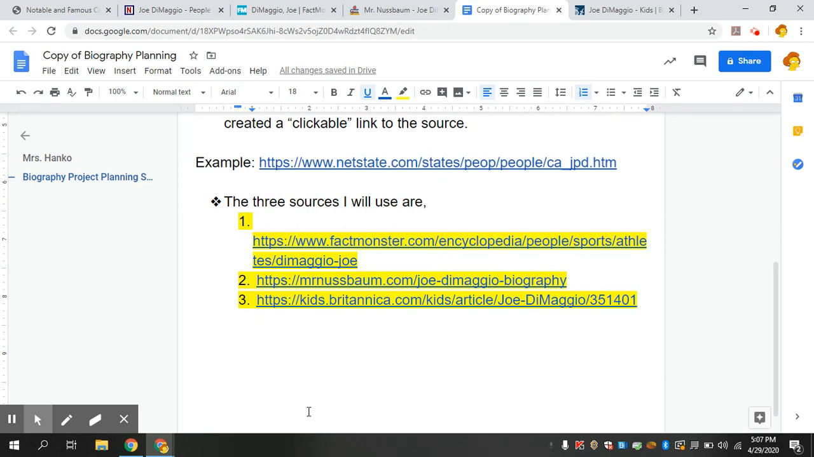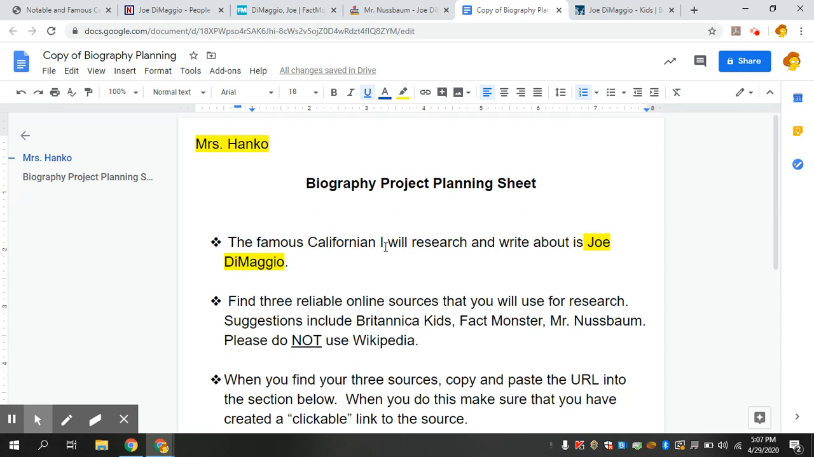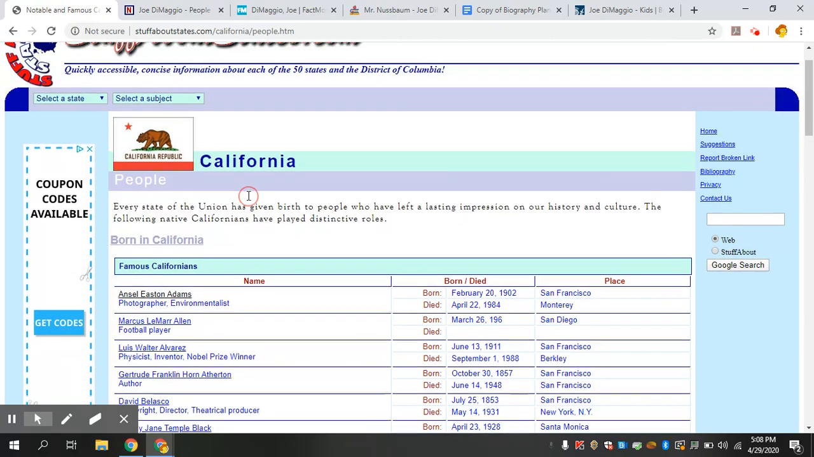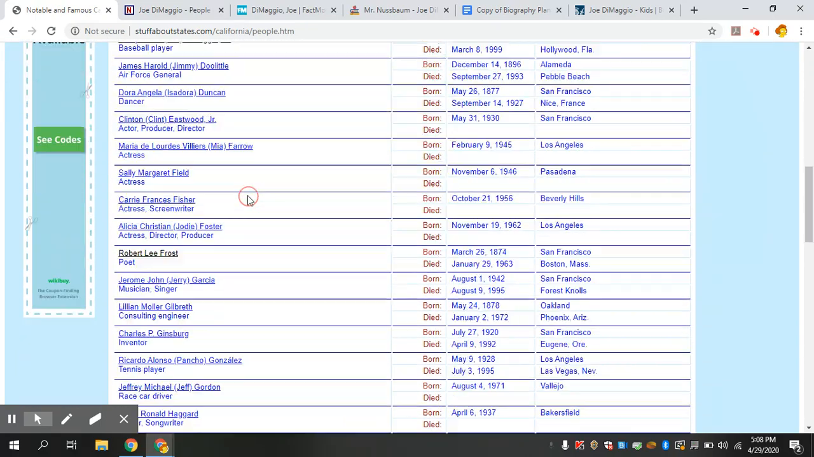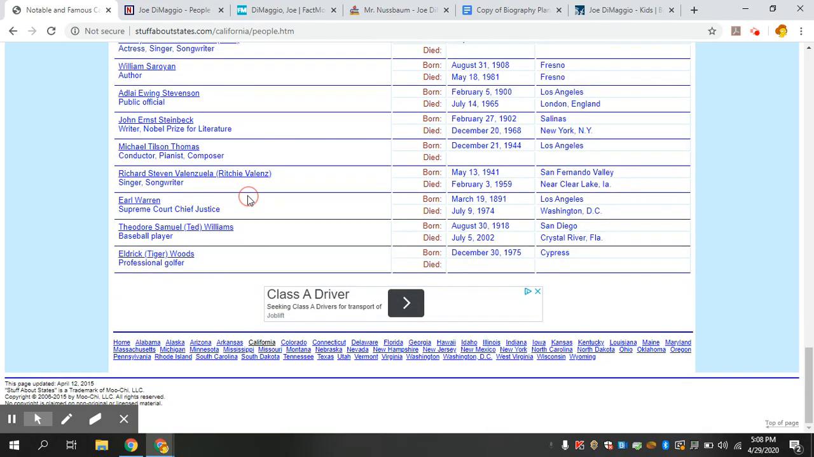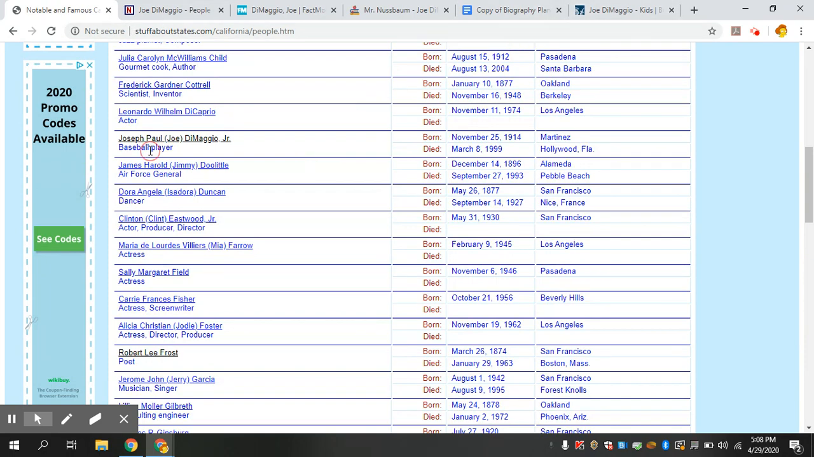If you are having trouble finding information about your person, so let's say I pick someone and they're nowhere to be found in Mr. Nussbaum, they're nowhere to be found in Fact Monster, Britannica has nothing about them. You could try harder to find something somewhere else, or maybe you just pick someone else, because we're not trying to make this super, super hard. So perhaps go back to the drawing board, go back to the list of famous Californians and peruse to a different person. Okay. Sorry if I'm bursting your bubble.